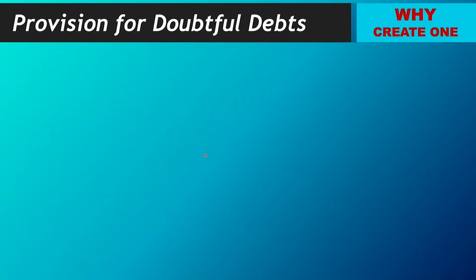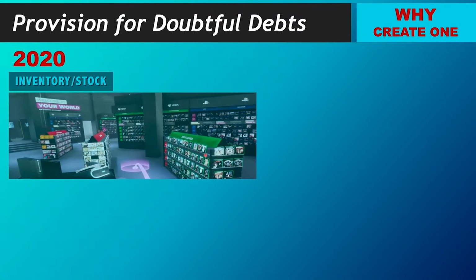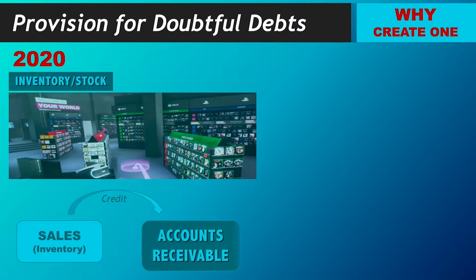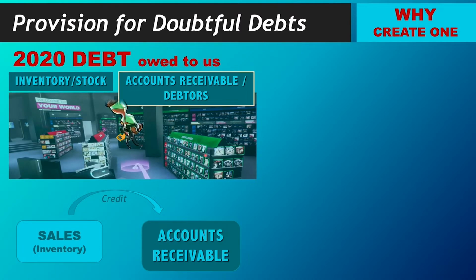Okay? So, a provision for bad debts. Why is it created? Let's say that in the year 2020, we have our inventory, which we sell on credit, therefore creating accounts receivable, which means that we now have a debt owed to us in 2020.